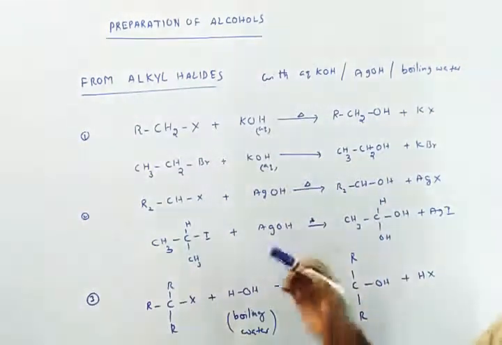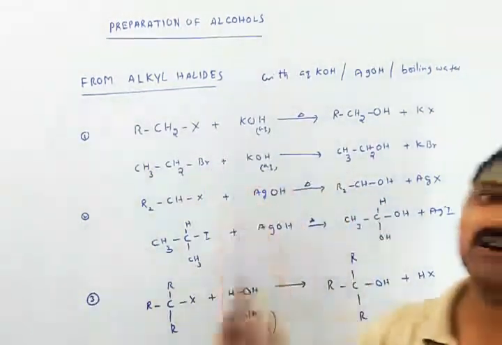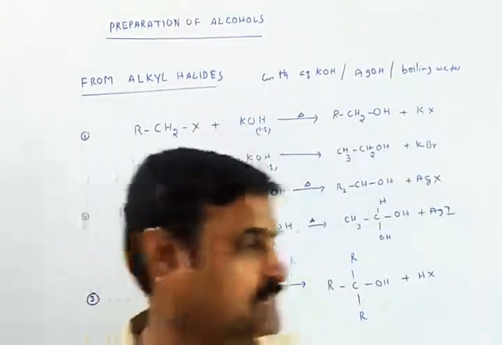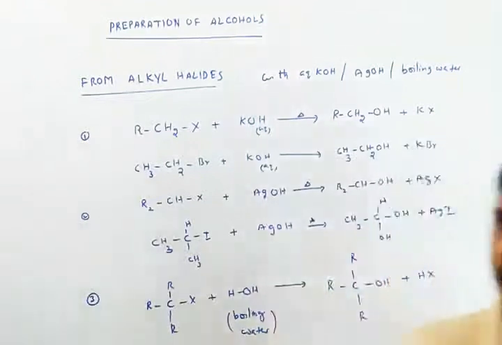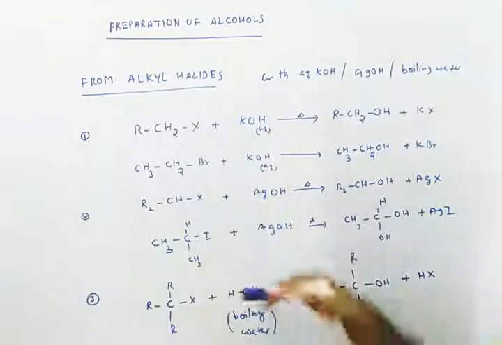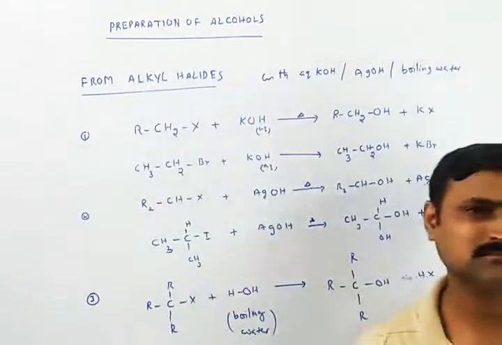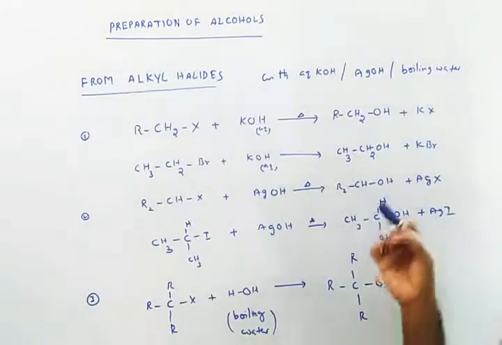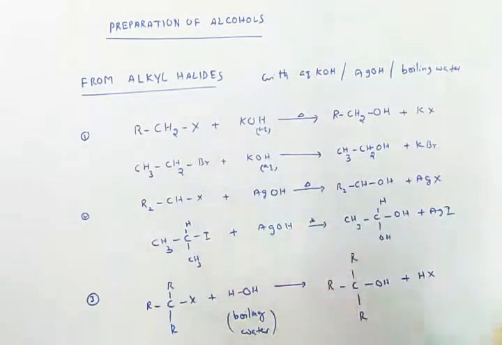As you know, what is the small difference between alkyl halides and alcohols? In alkyl halides we have a halogen atom, and if that halogen atom is replaced by a hydroxyl group, then that alkyl halide will become an alcohol. So the simple technique is called a substitution reaction.